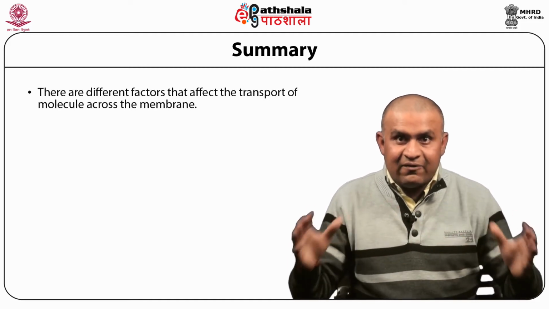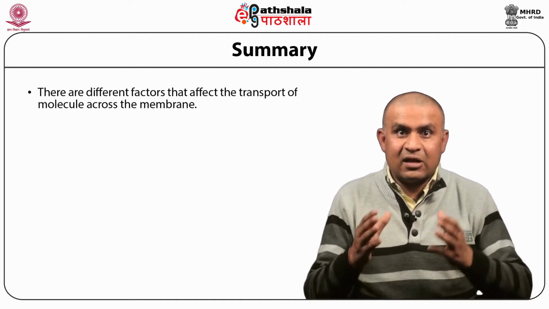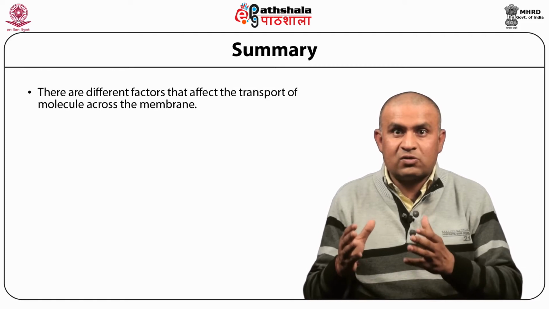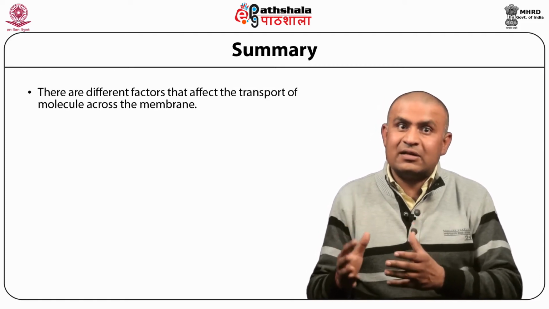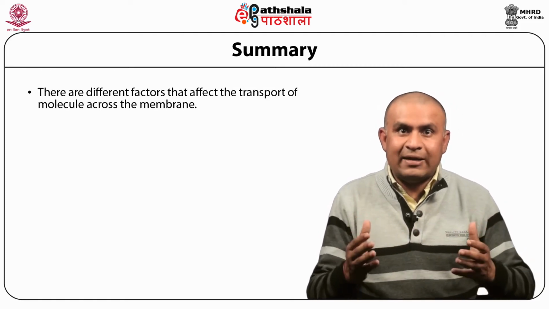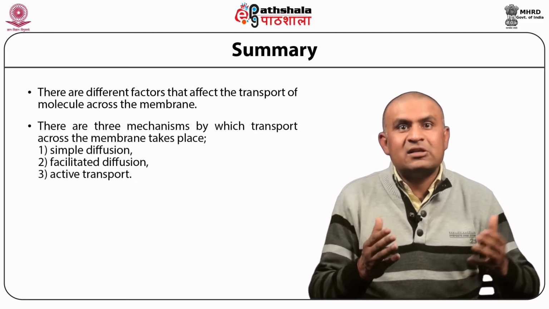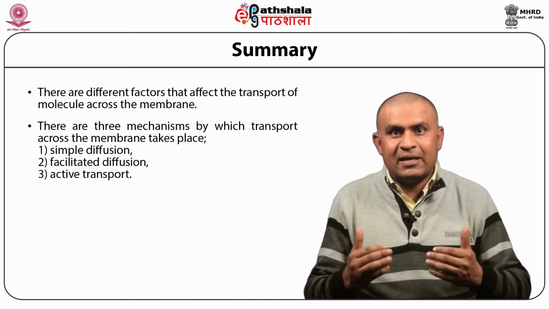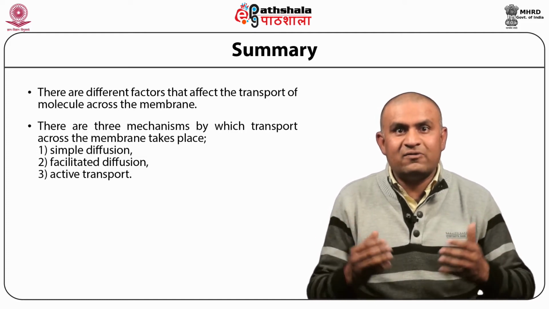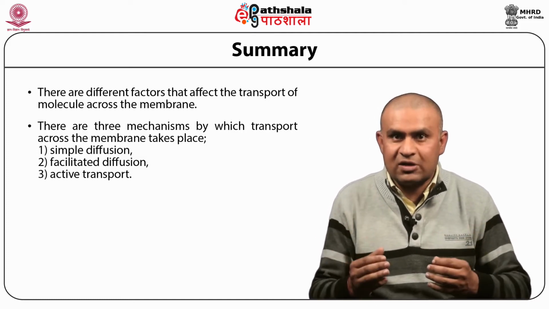There are different factors that affect the transport of molecules across the membrane. These factors are size, polarity and charge. There are three mechanisms by which transport across the membrane takes place: simple diffusion, facilitated diffusion and active transport.